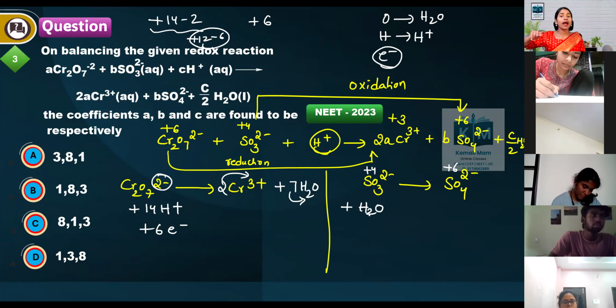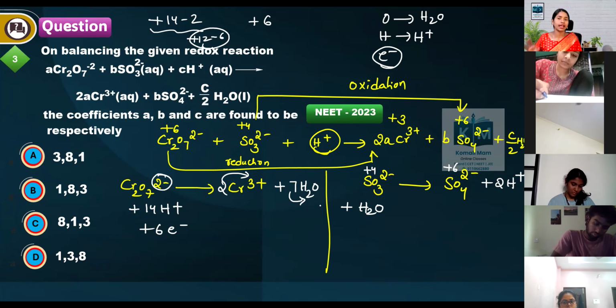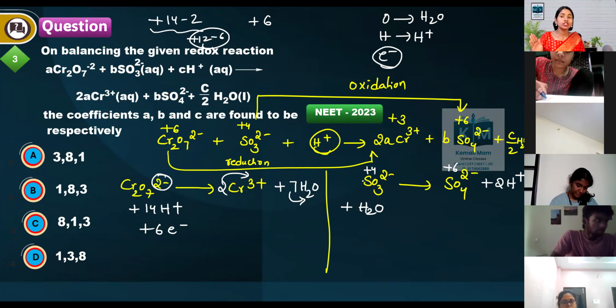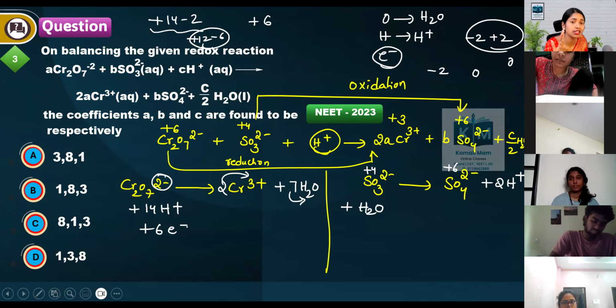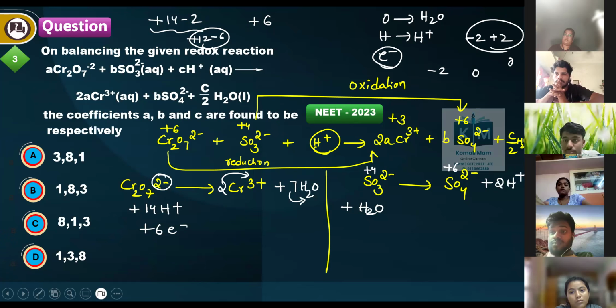For hydrogen balance, what you have to do? You have to add sufficient H plus ions opposite side. Now, you have to balance the charge. This side minus 2, this side minus 2 plus 2, it is 0. But here it is minus 2 charge. One side minus 2, one side 0. What is the difference? 2 is the difference. Means you have to add 2 electrons.